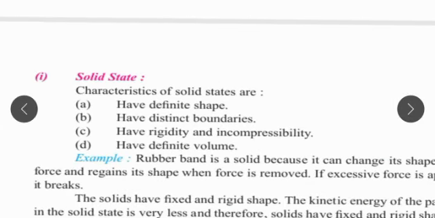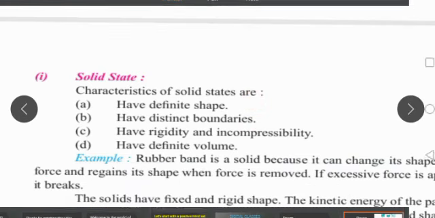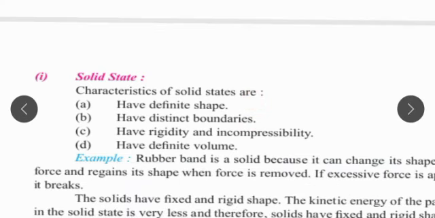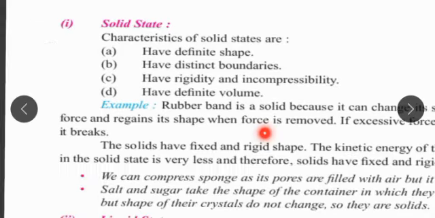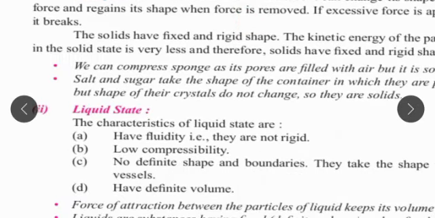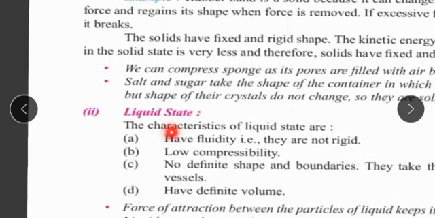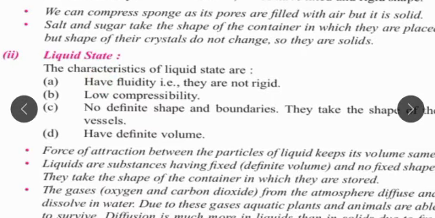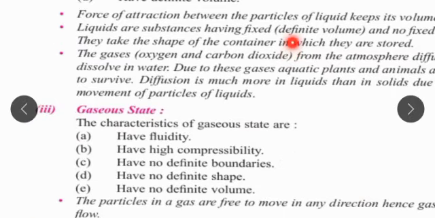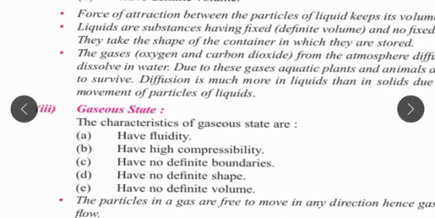Let's discuss solid. The characteristics of solid: it has definite shape, distinct boundary, rigidity, incompressibility and definite volume. If we talk about liquid, the characteristics of the liquid state are fluidity, they are not rigid, low compressibility, no definite shape and boundary, and definite volume. The characteristics of the gaseous state are fluidity, high compressibility, no definite boundaries, no definite shape, and no definite volume. Dear students, we have already done all these things.